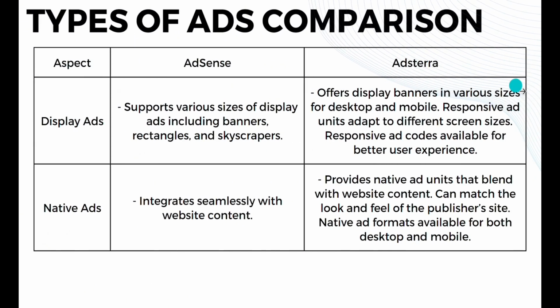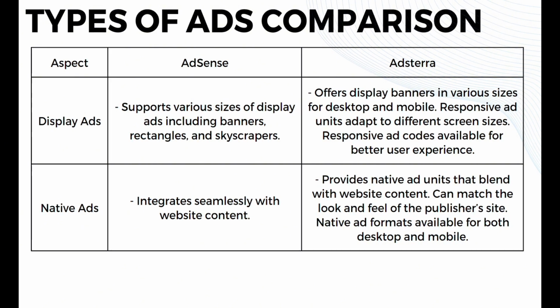Moving on to the types of ads comparison, in terms of display ads, AdSense supports various sizes of display ads, including banners, rectangles, and skyscrapers, while Adsterra offers display banners in various sizes for desktop and mobile. Responsive ad units adapt to different screen sizes, and responsive ad codes are available for a better user experience. And now in terms of native ads, AdSense integrates seamlessly with website content, while Adsterra provides native ad units that blend with website content and can match the look and feel of the publisher's site, and native ad formats are available for both desktop and mobile.